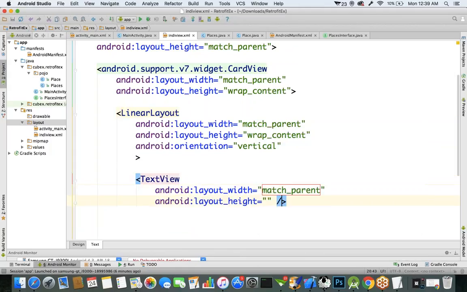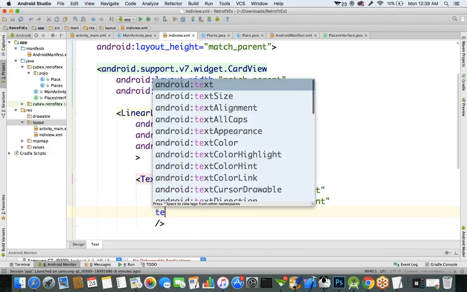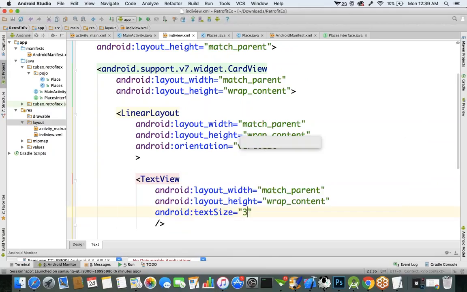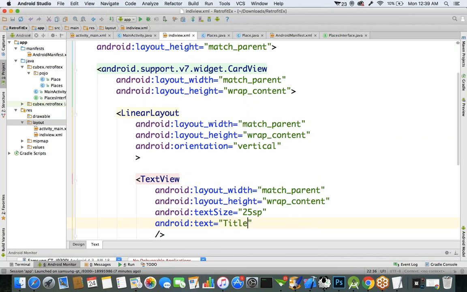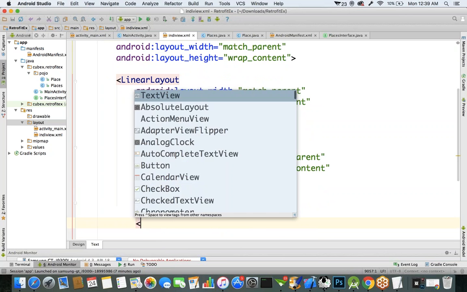Width is match_parent, occupy the entire screen. Height is wrap_content, up to the content. And what is the text size? Text size is 30 sp specified. This is for the title, so 30 means it will get very large. I'm specifying 25. And what is the text you want to display? Default text. This is for the title.